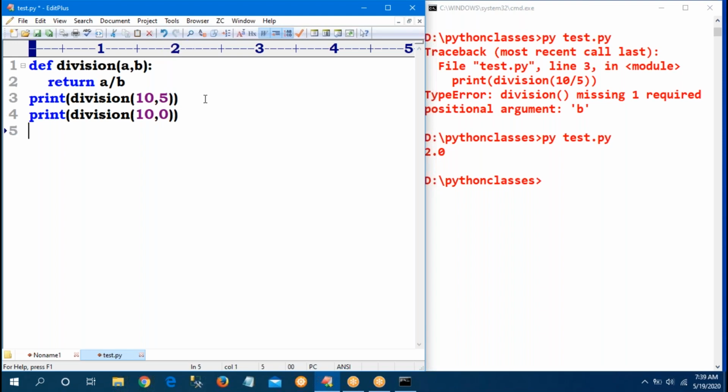Next, print 10 comma 2. Like that, if I give it three times, I'm calling the function.